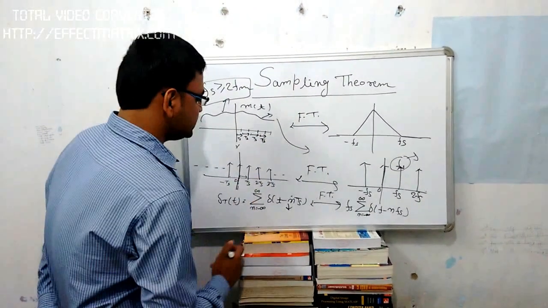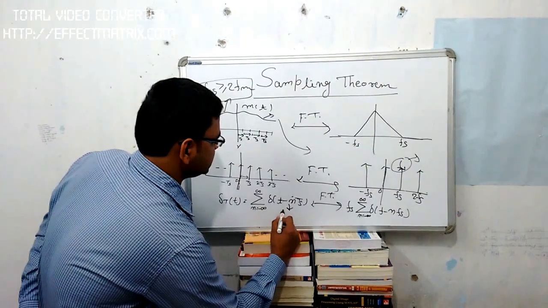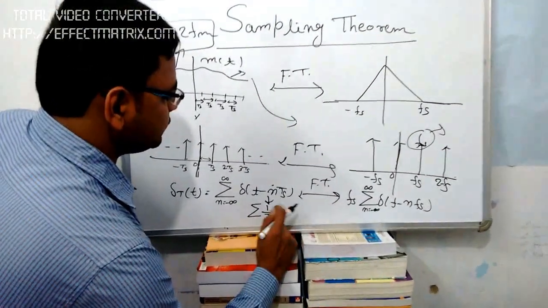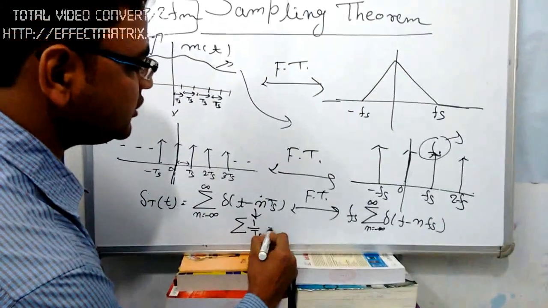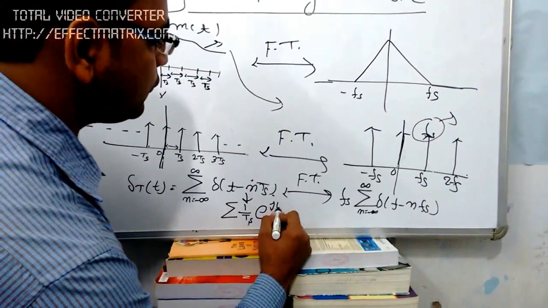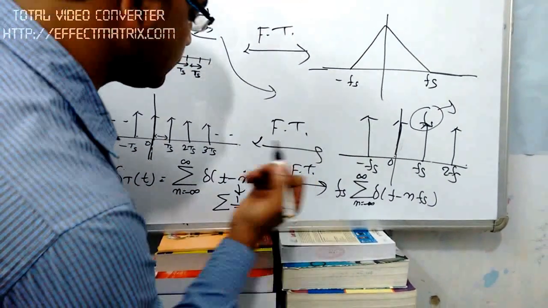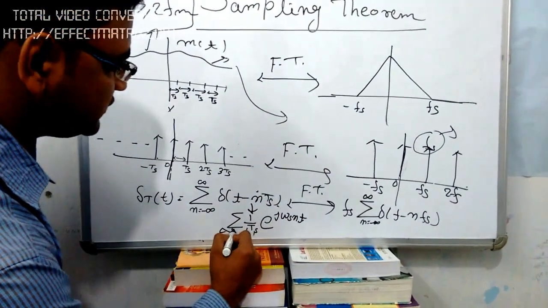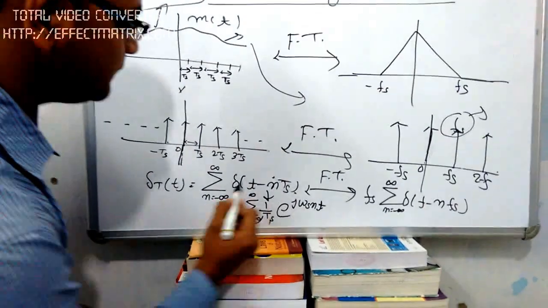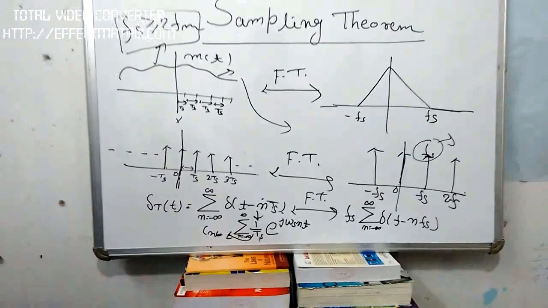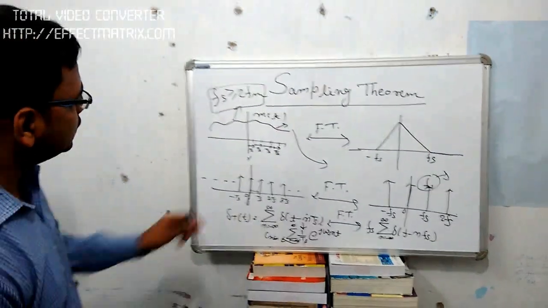The Fourier series representation of this impulse train is given by 1 upon Ts, e to the power j omega s n t, with n varying from minus infinity to infinity, and 1 upon Ts is actually the coefficient Cn of the Fourier series.